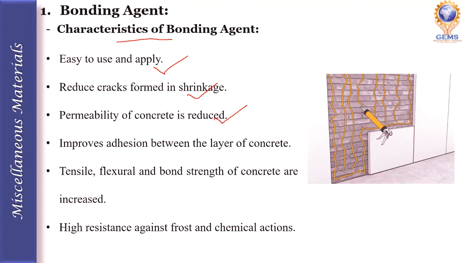The use of bonding agent improves adhesion between the layers of concrete. The tensile, flexural and bond strength of the concrete are increased when we use the bonding agent, and bonding agents have high resistance against frost and chemical actions. So these are the characteristics of bonding agents.